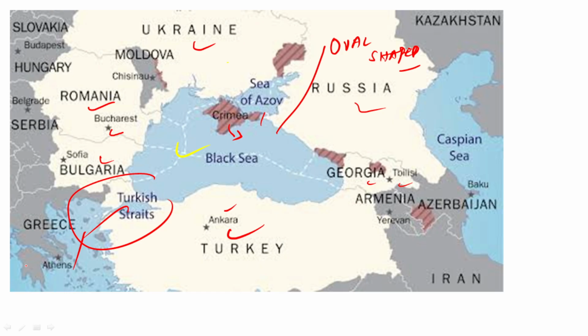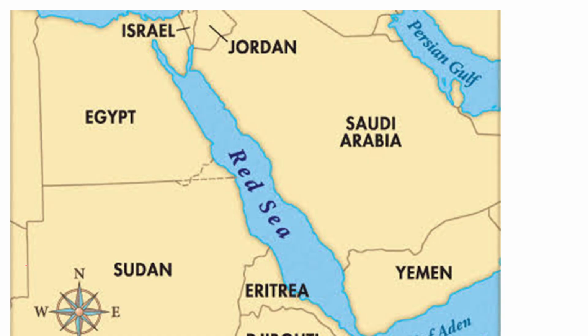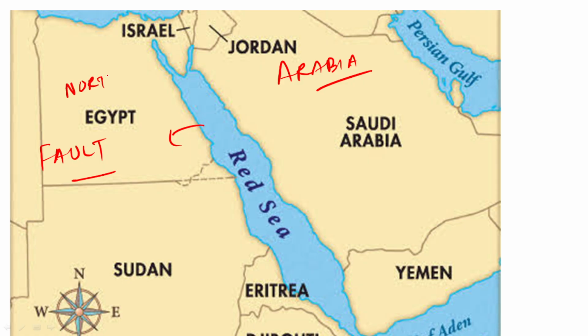So this was about the Black Sea. Now, guys, moving forward, let's look at the Red Sea first. Guys, if you are looking at the screen, you can see the Red Sea. And guys, when we look at the Red Sea, it is very important for us. And we will see, guys, the Red Sea lies in a fault depression. And we will see that the Red Sea separates two of the most important Earth's blocks, or two land masses: it is going to be Arabia as well as North Africa, guys. So Red Sea separates Asia from Africa as well. Okay, so please remember this.